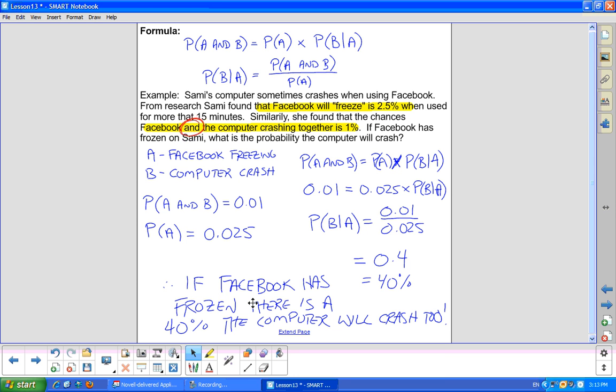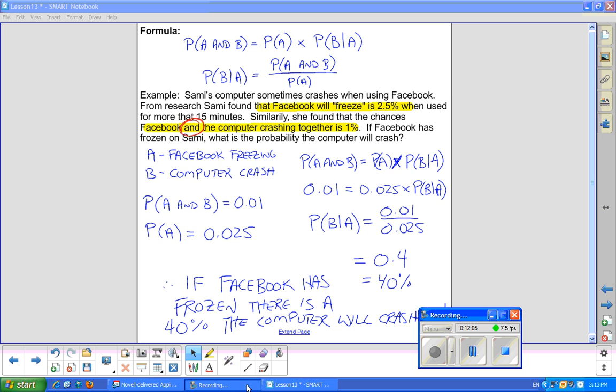So we're looking at both events actually happening here. If Sammy sees Facebook freeze, which is a 2.5% chance, there now becomes a 40% chance the computer is going to lock up or crash as well. All right, so there's an example of dependent events. I have a couple of examples with dependent events that we'll clean up in the final segment.